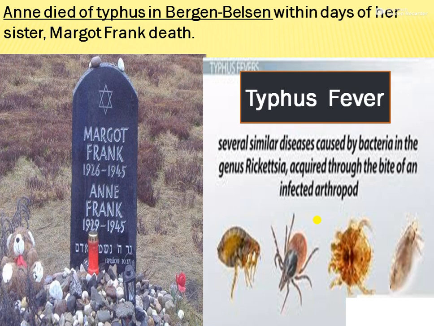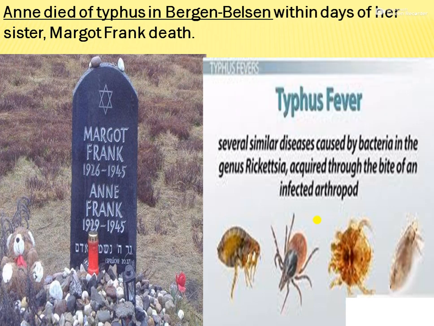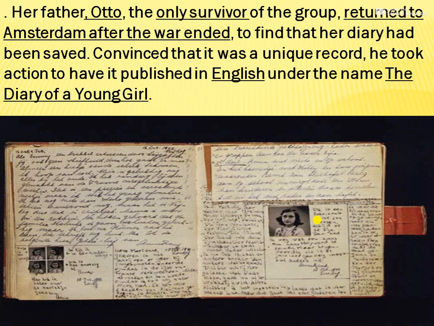And there was a bug which created the disease called typhus fever. Because of the typhus fever, first her sister died and then Anne followed. So that was a very heart-wrenching incident that happened to a young, ambitious and smart girl. So before death, what did she leave to the world?